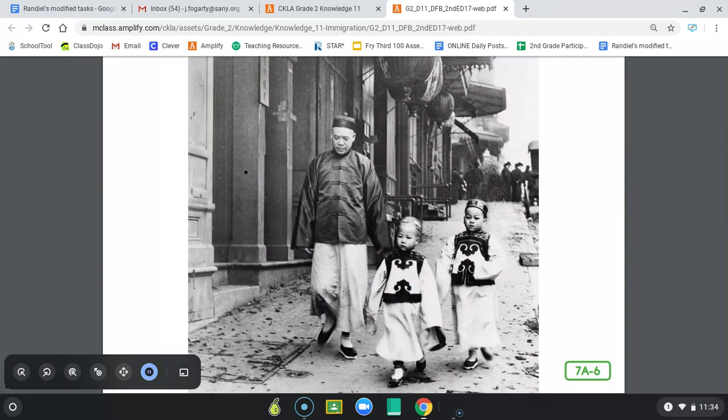Many of the Chinese immigrants who came to the United States in the 1840s and 50s were pushed out of their homeland because they were poor. Some were pulled to the United States by the prospect or probability of finding gold in the mountains of California. Others were drawn here by jobs building railroads.